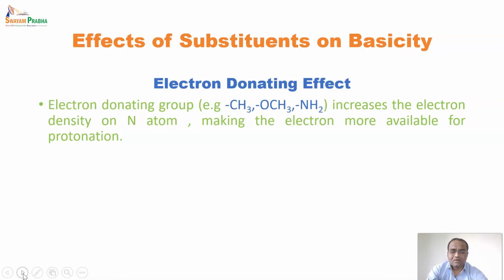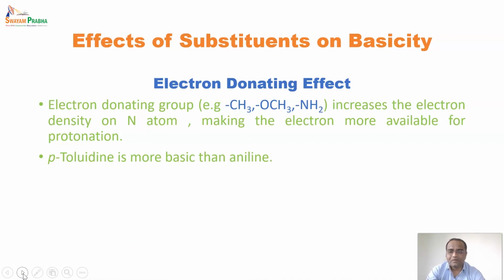In the case of basicity, all the time it should happen that a negative charge should increase. And a negative charge should increase, it means that the density of electrons on a nitrogen atom should increase, and as soon as the density of electrons on a nitrogen atom increases, it will easily donate an electron, and the electrons are available for protonation, and that is why the basicity of the compound increases.